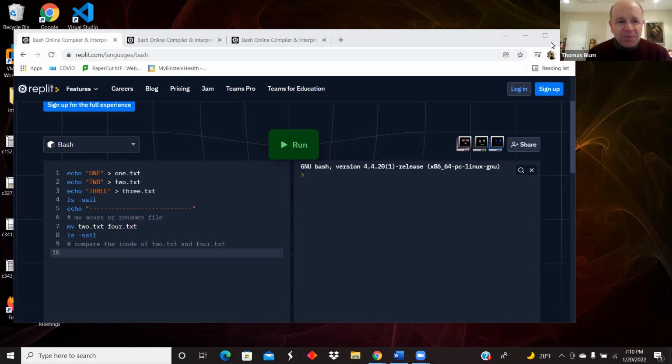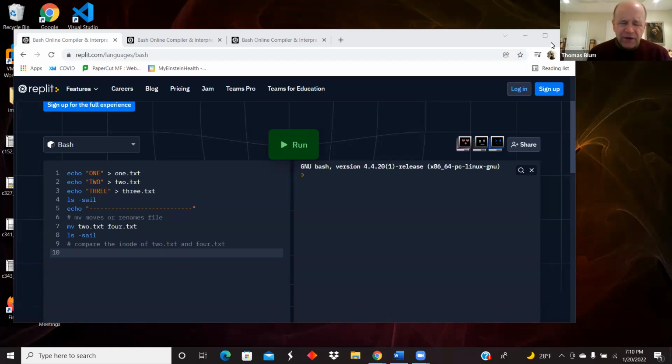So one is 1.txt, which has the content, the word one in it, etc. And then in line 4, I'm doing an ls, so I will see the contents of the directory, and that will be the bash script that we're writing, and these three text files that we made, and also we'll see the dot and the double dot corresponding to this directory and its parent. And then I'm going to make this dashed line. And then finally, that's my setup.